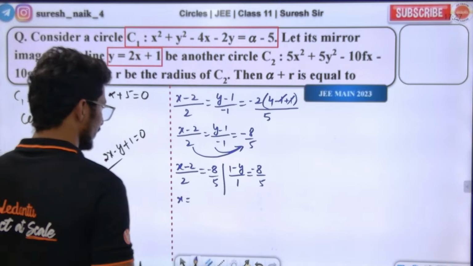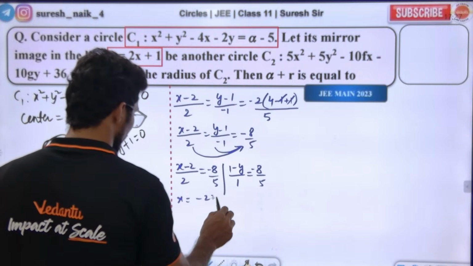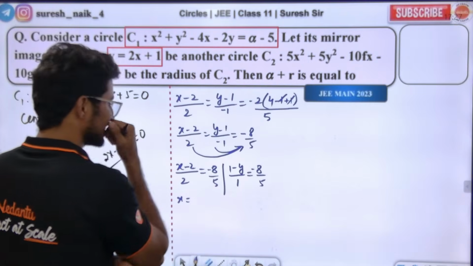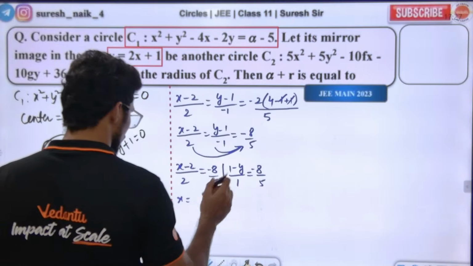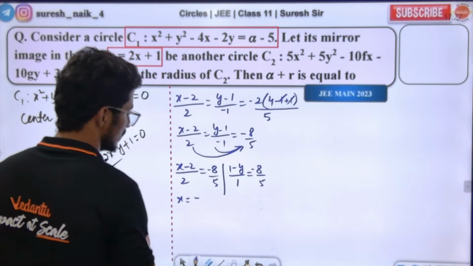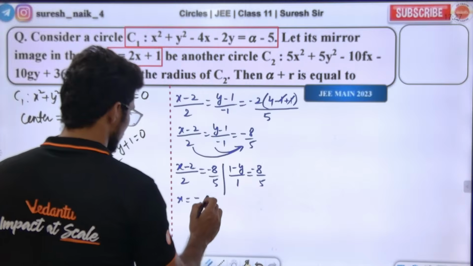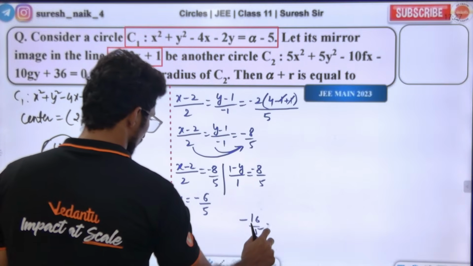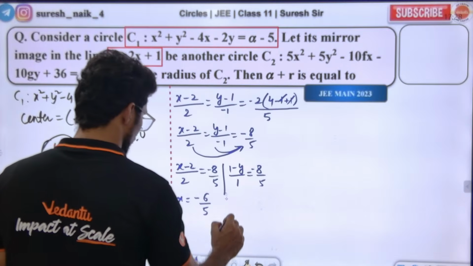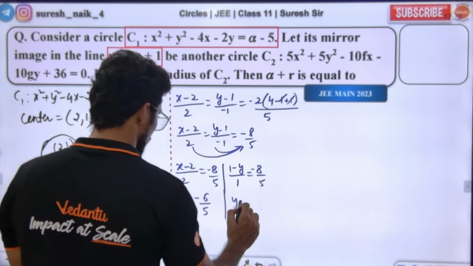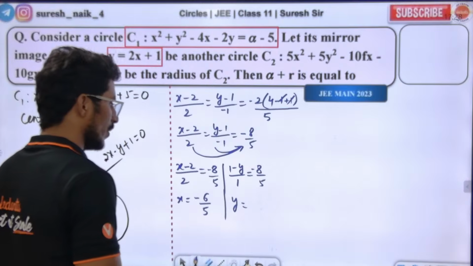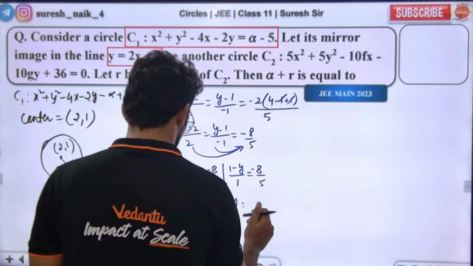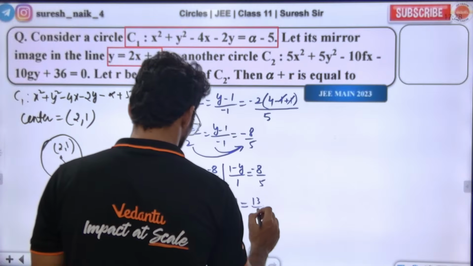Minus 16 by 5, so minus 22 by 5. Check: minus 16 by 5 plus 2 is minus 6 by 5. Correct. Now, what is the y coordinate? Tell me. The y coordinate is 1 plus 1 by 8, so 13 by 5. Basically I am getting 13 by 5.